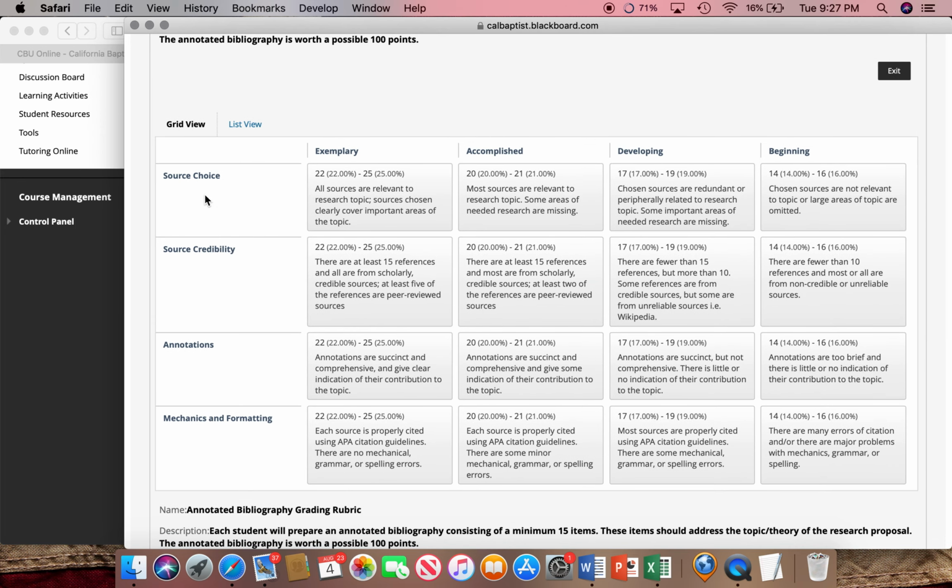Your source choices, you can see that there is a point distribution: your source credibility, your annotations, and the mechanics and formatting. So let me just take a second. We're going to have 15 various sources. They are all going to be cited appropriately using appropriate APA formatting. The listing should be alphabetical.